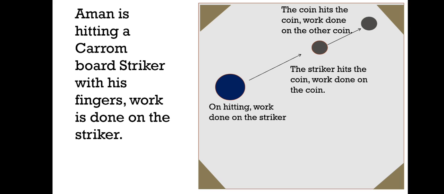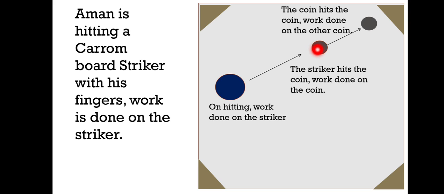Correct? So what you are understanding is, when some work is done on that striker, the striker makes itself capable of doing work. And it is going to that coin, and it is now able to do some work. So that's why it is hitting the coin, that means doing some work on this coin.